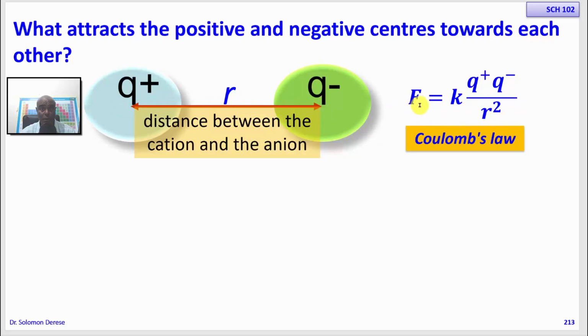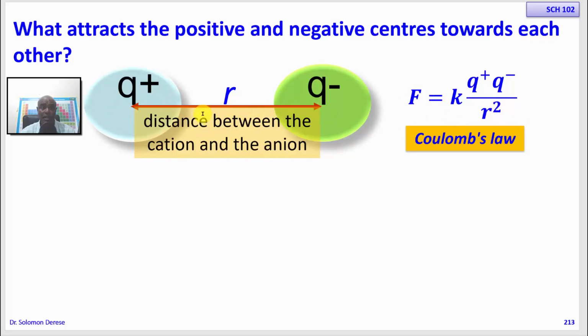So what this law is telling us is that the force of attraction between two species is directly proportional to the charges. The more charge there is on Q plus and Q minus, the stronger the force of attraction. The other factor that determines the force of attraction is the distance. The force of attraction is inversely related to the square of the distance.